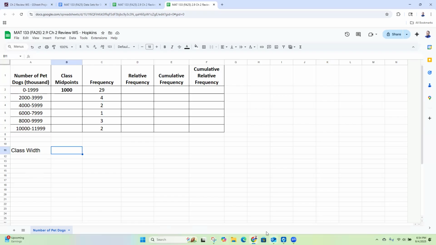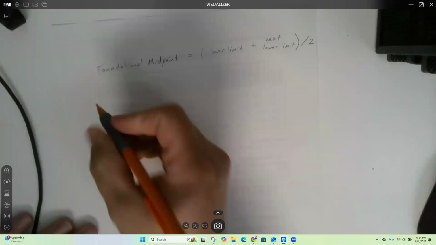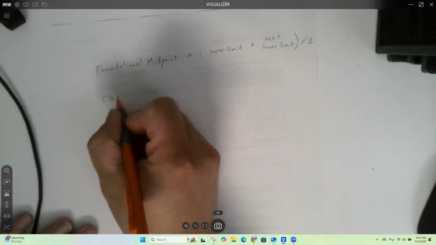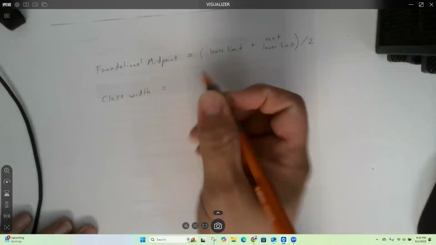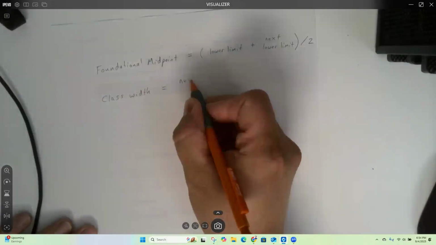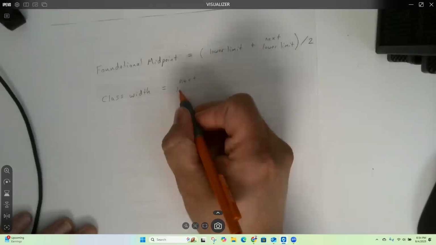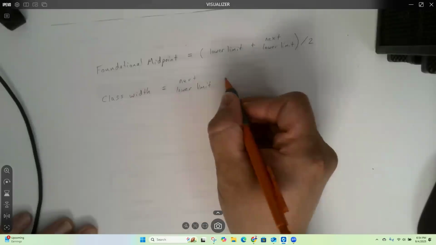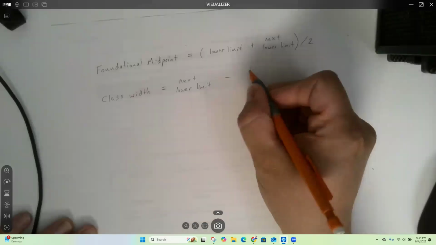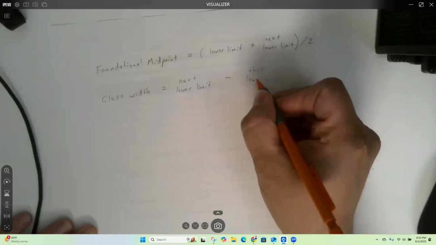So to do the class width, you do equals, you take the next lower limit, which in this case was 2000, right? Next lower limit minus this lower limit, the current one, the one that you're on.